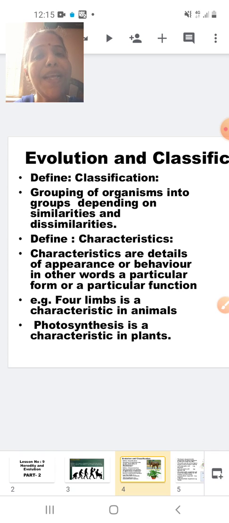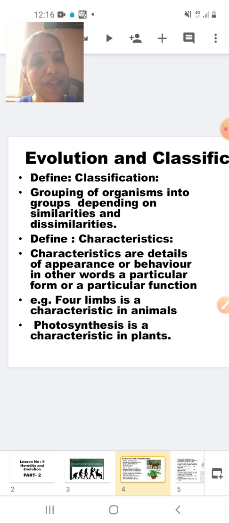Classification has been done by many scientists. Scientists have classified those aquatic organisms with a vertebral column as what? Pisces, that is fish. Those vertebrate animals which are aerial, that is, can fly in the air, and whose body is covered by feathers, they have grouped into a group which is called the birds or the Aves. So scientists have carried out the work of classifying organisms into different groups depending upon their similarities and dissimilarities. Now you will ask me why classification is important. Classification is important to study evolution, which you will understand in the later part.